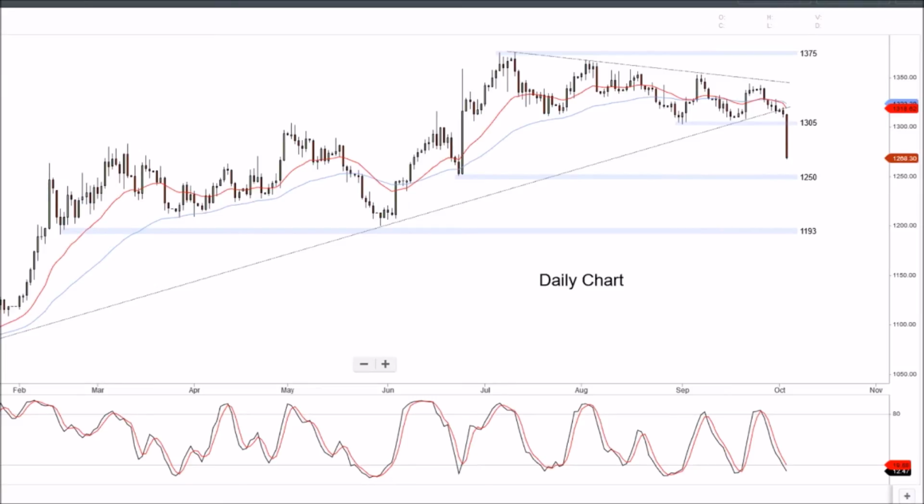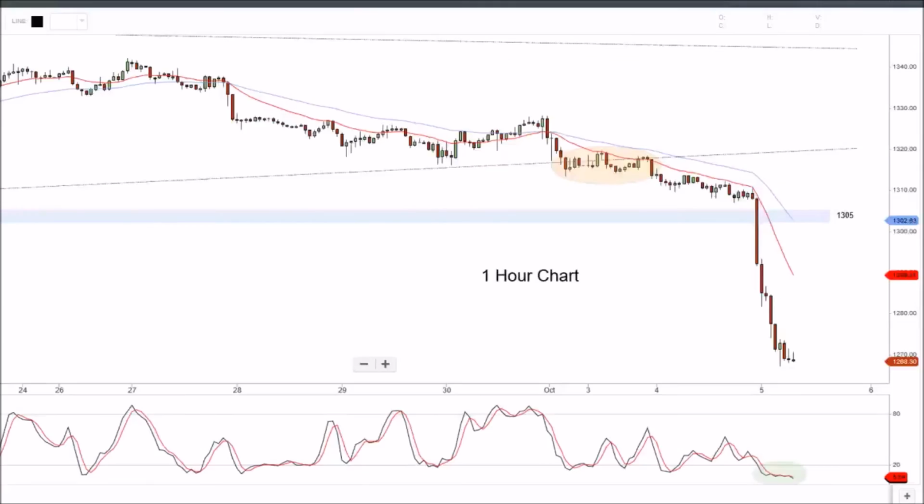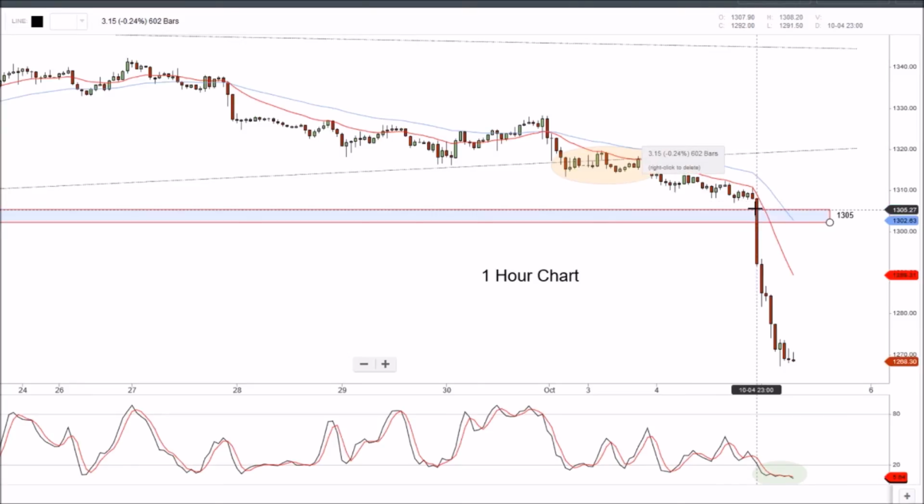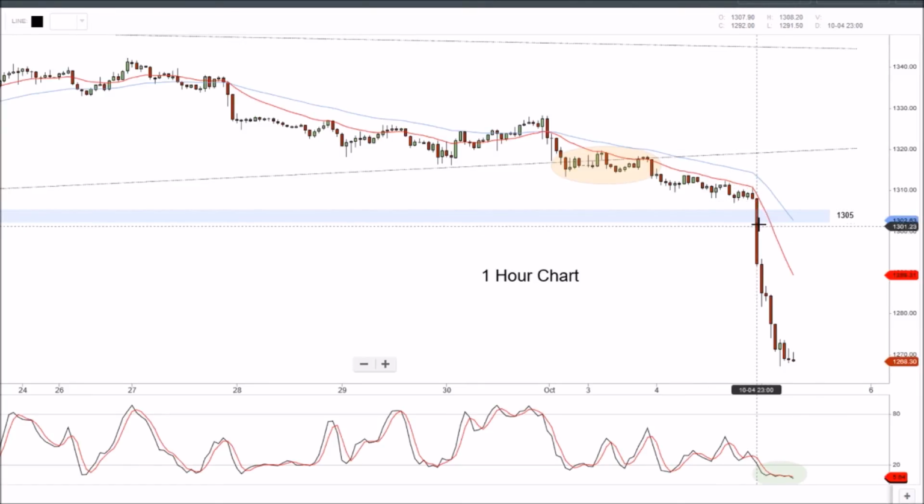Let's take a look at the 30-minute chart, or the hourly chart. We can see here on the hourly chart that's the same price action, the same level, 1305. So we've got that wedge type pattern. It broke the last few sessions, and it's just been hovering just above that 1305. But really, once that was broken, the sellers were stepping into the market and just easing out of positions, maybe easing out of long positions. And then we got that belting last night, that really big technical breakdown on the daily charts, which brought in some heavy selling, and we're right down to that 1260-70 zone here.